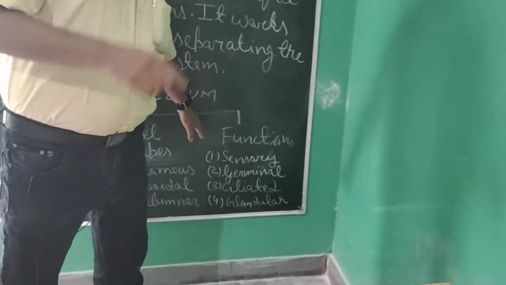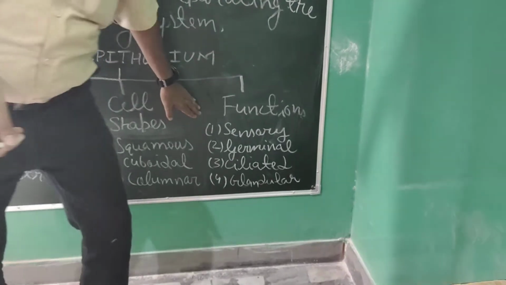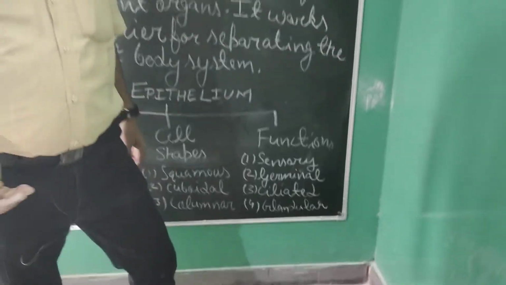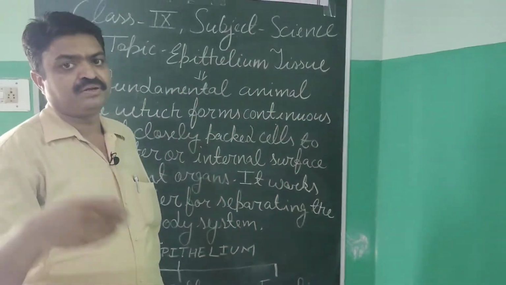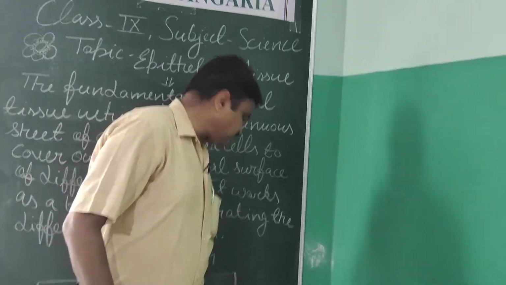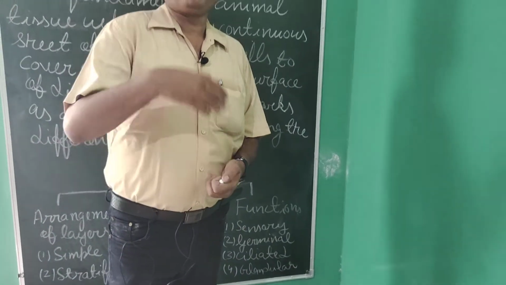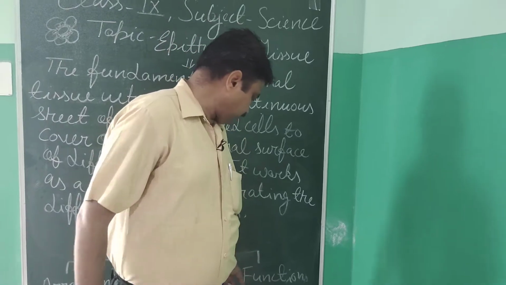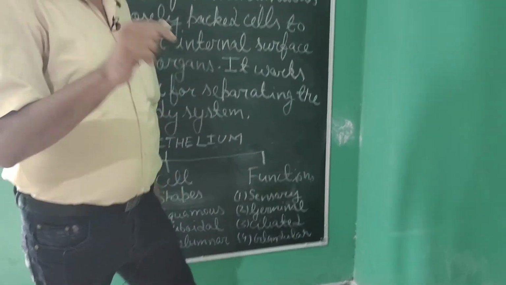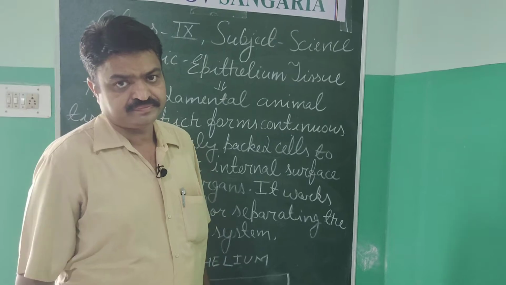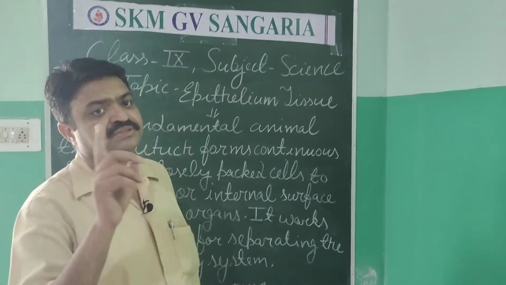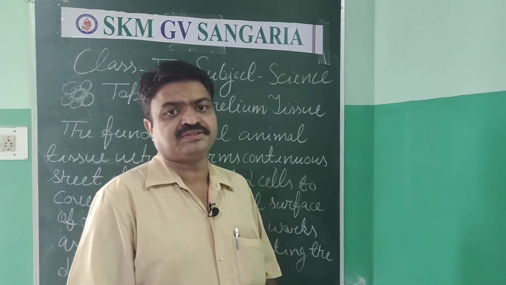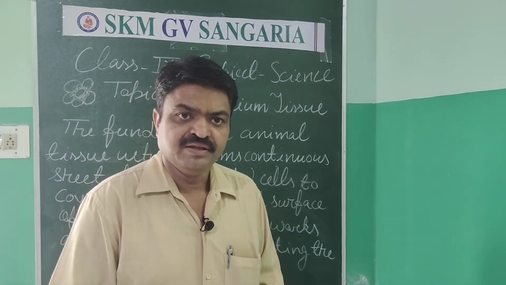According to the function, there are different types, like sensory epithelium, from which we take the sense of our surroundings and feel a particular stimulus. Germinal epithelium produces germinal cells like sperm and ovum. Ciliated epithelium, very important, is the epithelium that has finger-like projections known as cilia.